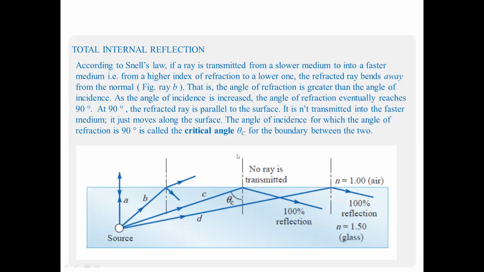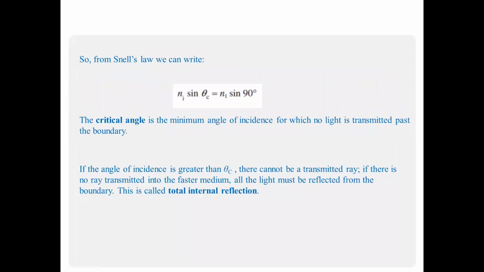So if we increase the angle of incidence, the transmitted ray goes farther away from the normal, and at a certain incident angle there will be no transmission, and the transmitted ray is at 90°. This angle is called the critical angle.